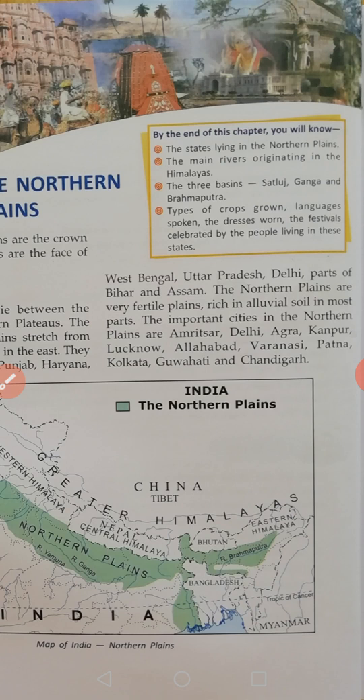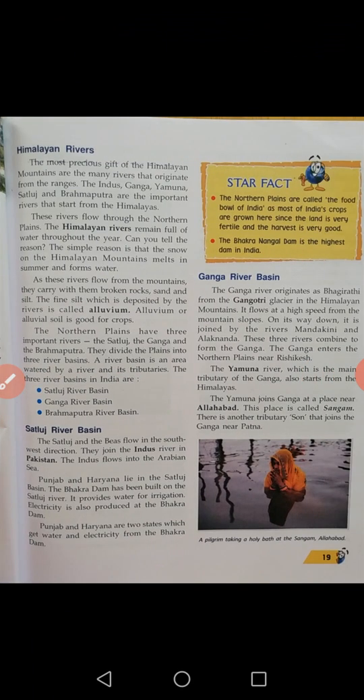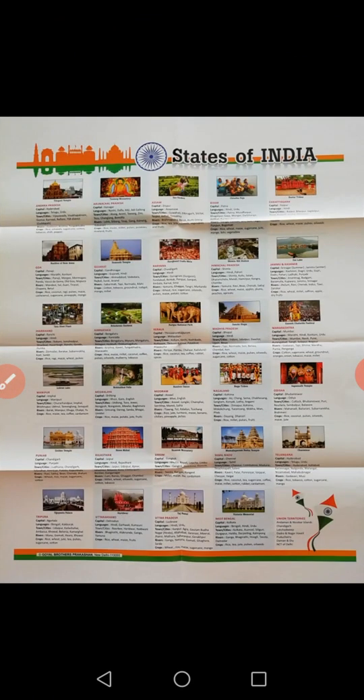And where did I get these places? In your textbook, one sheet is provided at the last of your textbook, that is States of India. See, this is the picture. Here 29 states are given, but Kashmir was recently added to the Union territories. Jammu and Kashmir has now become a Union territory.